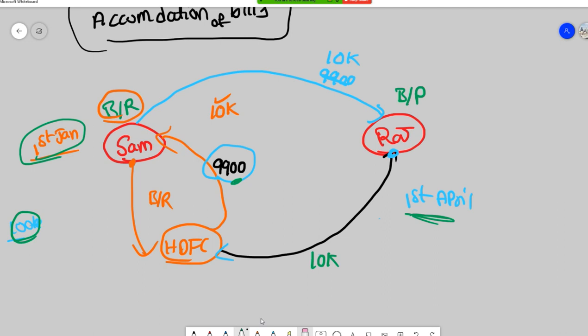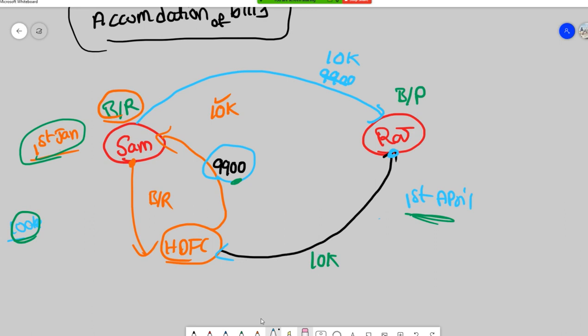So this concept is called accommodation of bills of exchange. When do we call it accommodation? When there is no underlying sale transaction or purchase transaction, and the bills are drawn just to satisfy the financial needs of that particular person. Then we call it accommodation.